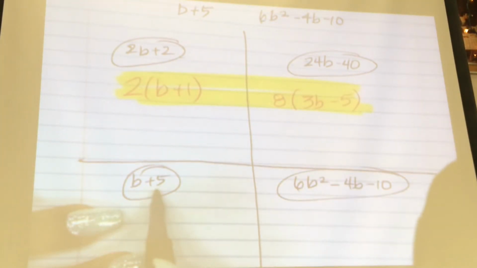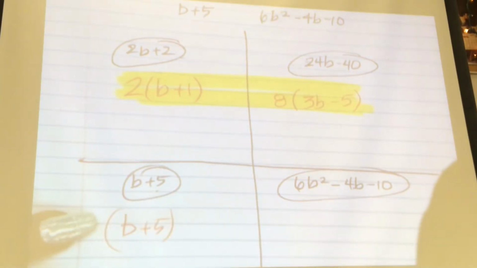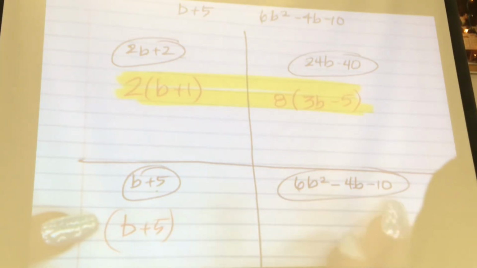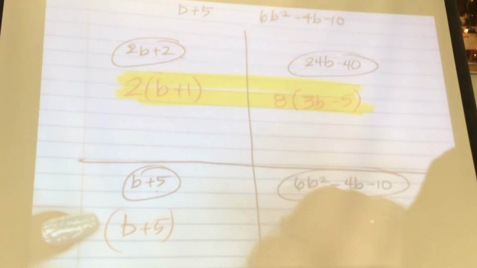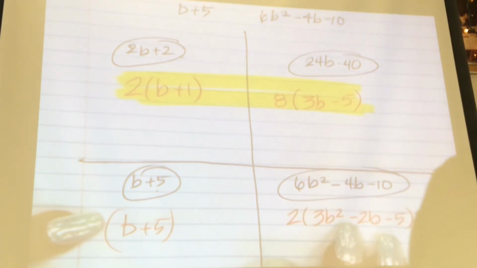All right, so b plus 5. Can I reduce that in any way? No, so that's just b plus 5. What can I factor out of a 6, a 4, and a 10? 2. What's left over? 3b squared minus 2b minus 5. Factor that for me. What multiplies to negative 15 and adds to negative 2?